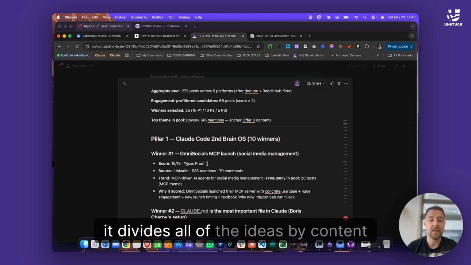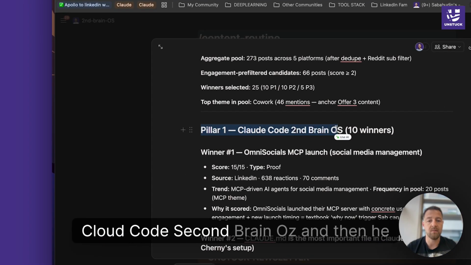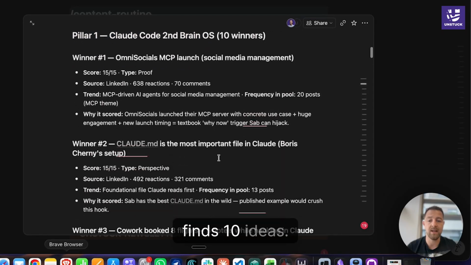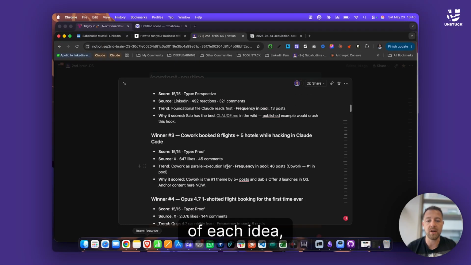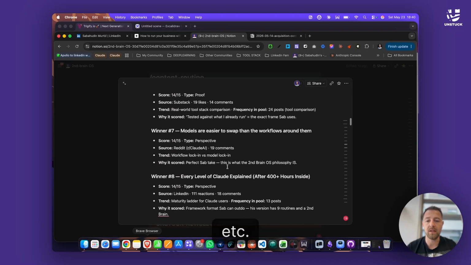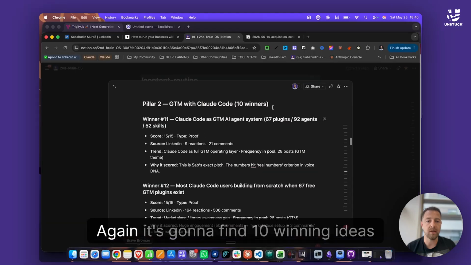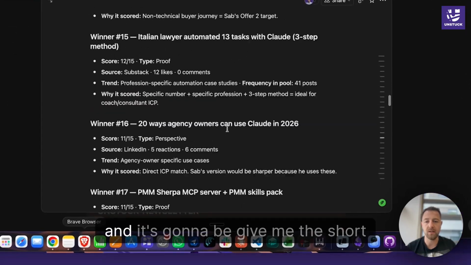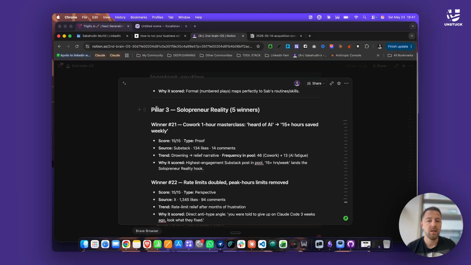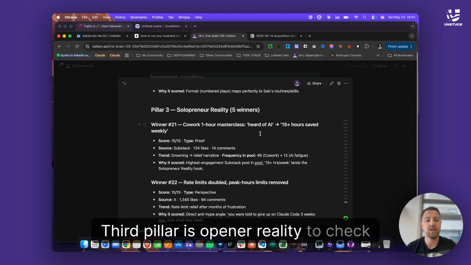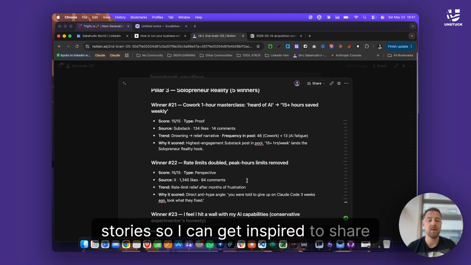It divides all of the ideas by content pillars. For example, my pillar 1 is called Claude Code secondary analysis, and then it finds 10 ideas. As you can see, these are just short descriptions of each idea, how it works, etc. Then we have content pillar 2, which is go-to-market Claude Code. Again, it's going to find 10 winning ideas and give me a short brief of all of these ideas. The third pillar is Solopreneur Reality. Check some stories about people sharing their stories so I can get inspired to share mine.